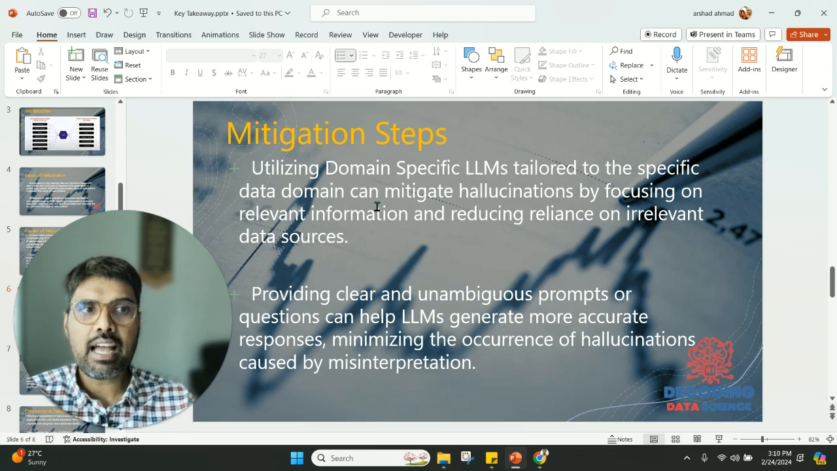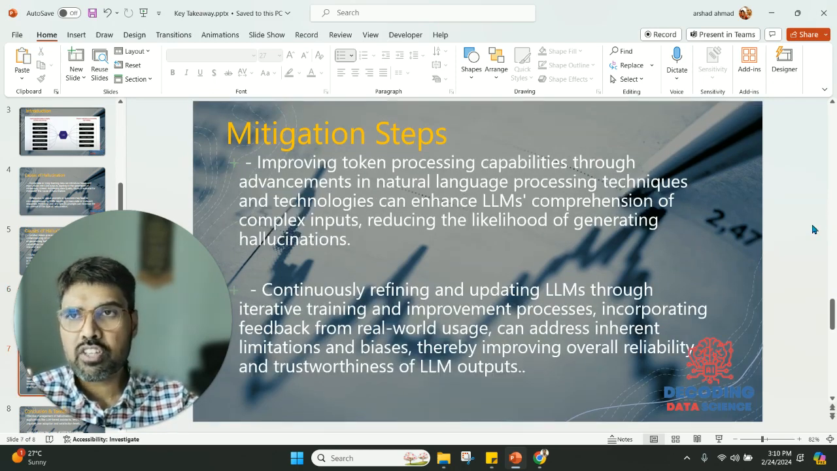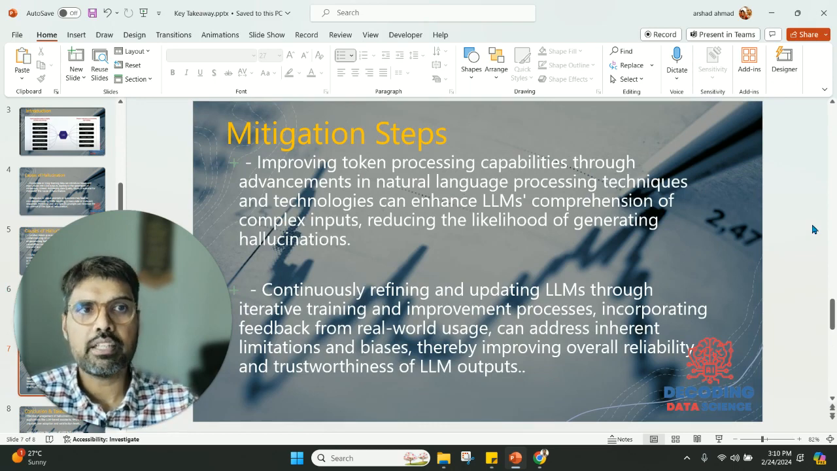Another step is providing a clear and unambiguous prompt. This is more about prompt template design, or questions that can help the LLM generate more accurate responses and minimize the occurrences of hallucination caused by misinterpretations. So these things are very important. That's why we need to spend time writing an amazing prompt template. Also, as we discussed about token processing capabilities, advancement in NLP techniques can really enhance the LLM's comprehension of complex inputs, and so can refining and updating the LLM through iterative training.